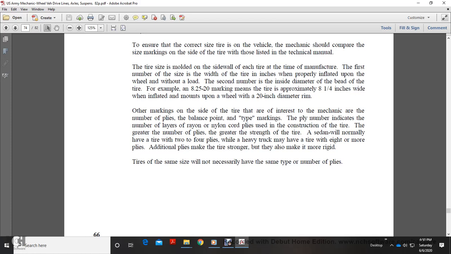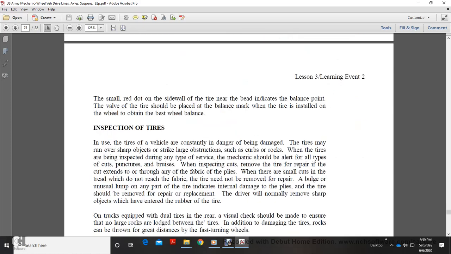The ply number indicates the number of layers of rayon or nylon cord plies used in the construction of the tire. The greater the number of plies, the greater the strength of the tire. A sedan will normally have a tire of 2 to 4 plies, but a heavy truck may have tires of 8 or more plies. Additional plies make a tire stronger, but they also make it more rigid. Tires of the same size will not necessarily have the same number of plies.